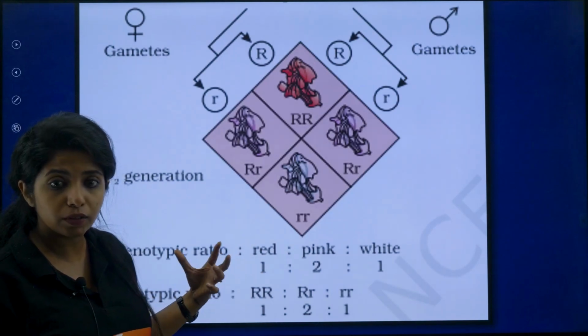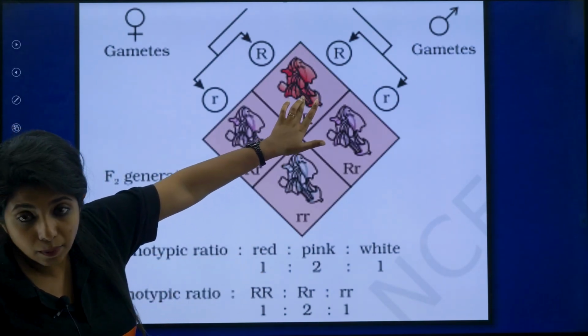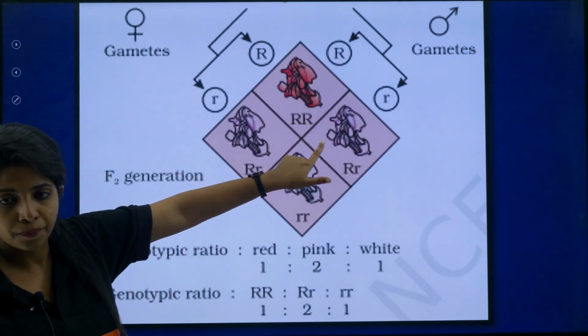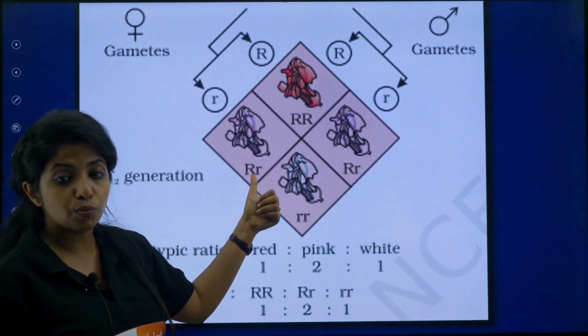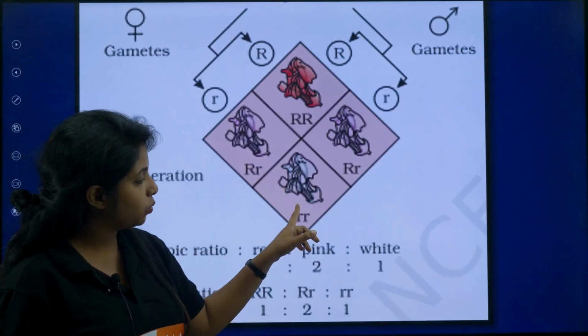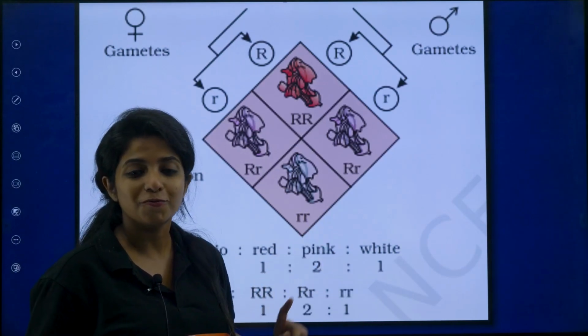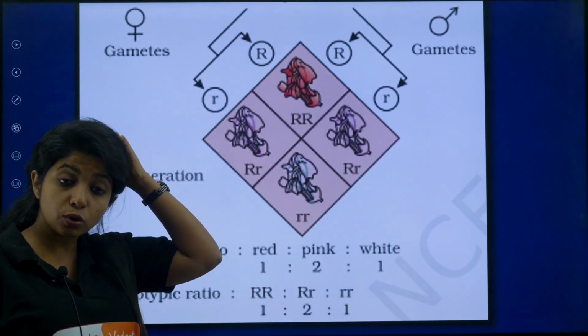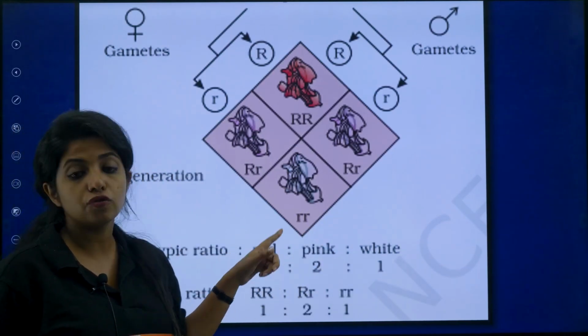One of them, the phenotypic ratio, the appearance of one of them was red, my dear children, which were having both the capital R. The ones that had capital R, small r, they were showing incomplete dominance, which is why they were still pink in color. And the one that is having small r, they were white in color. So over there it was 3:1 ratio, phenotypic ratio, but here it is 1:2:1.